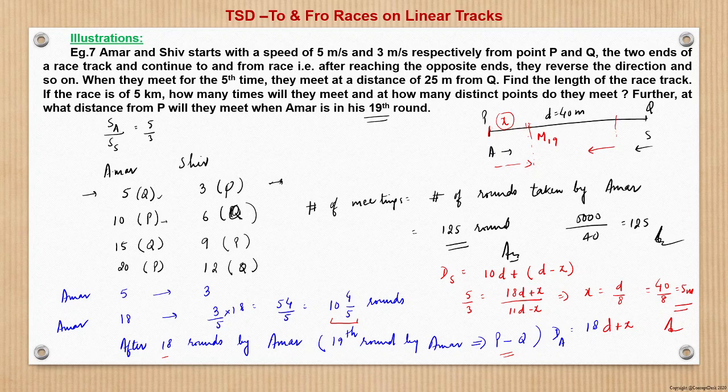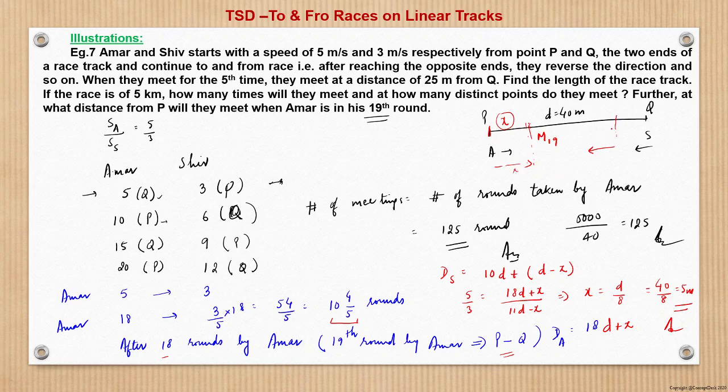Now let us see, what is the distance? From the starting till this 19th meeting point, the ratio of the distance covered by them will be in the ratio of their speed. The ratio of their speed is 5 by 3. And what is the distance covered by Amar in this much time? Amar would have covered 18d till this, and then this distance x, right?